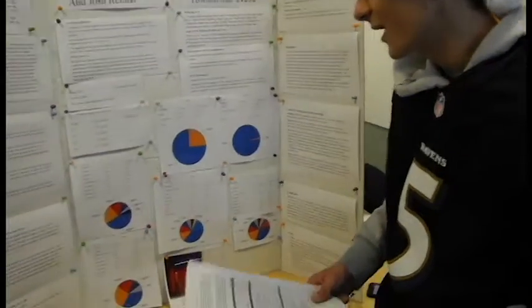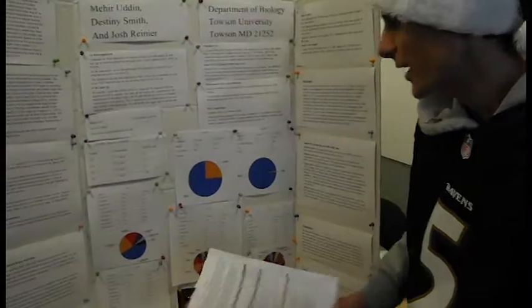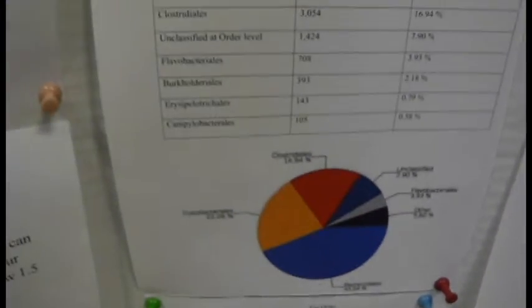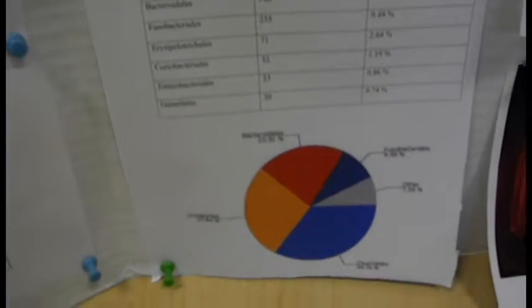But okay. So sample 308 is our older dog, and at the top, the order Bacteroidales makes up 43.5%. That's mainly what that is. And for our sample 307, which is mainly Clostridiales, and that's mainly found in younger dogs, it helps with digestion.